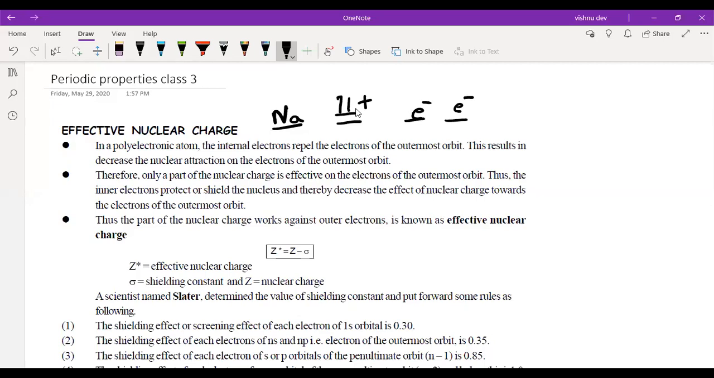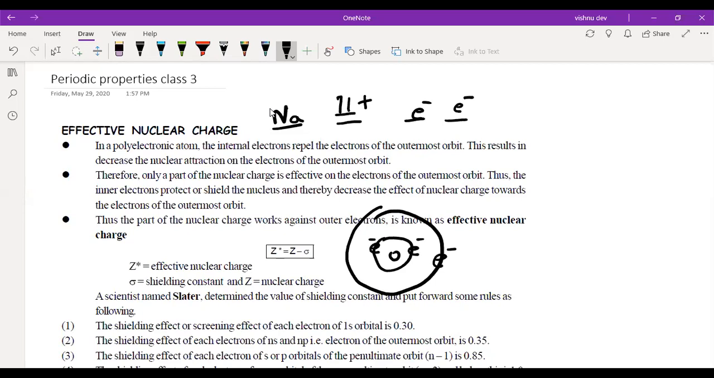But that doesn't happen. Why? Because the electron of the outer orbit feels repulsion from the electron of the inner orbit. For example, suppose I'm having a nucleus, and this is your first orbit, this is your second orbit. So there is an electron in the second orbit, and there will be electrons in the first orbit.